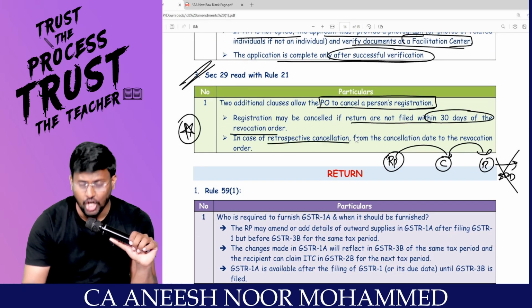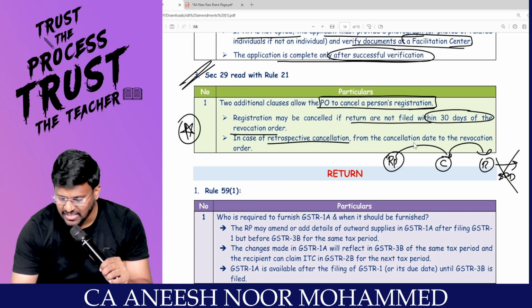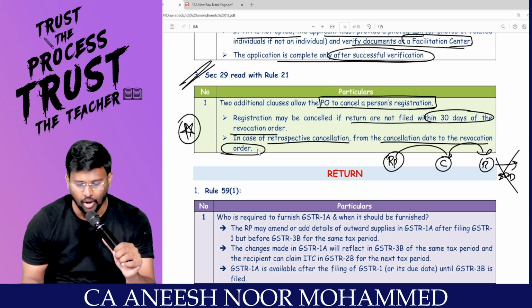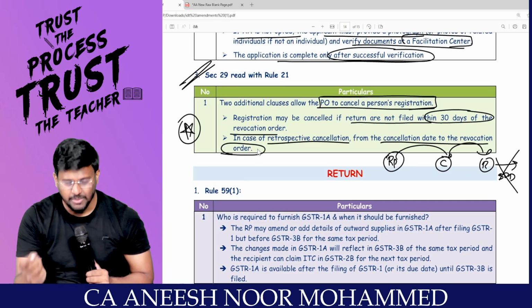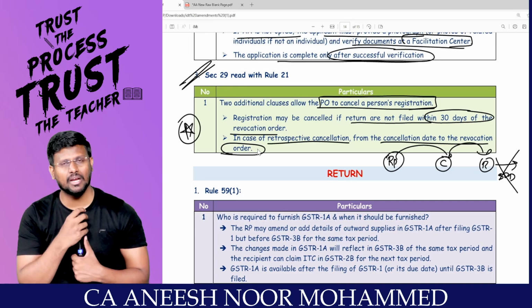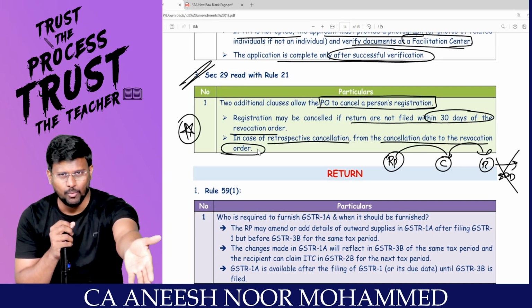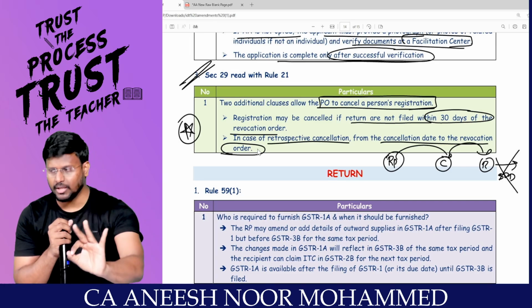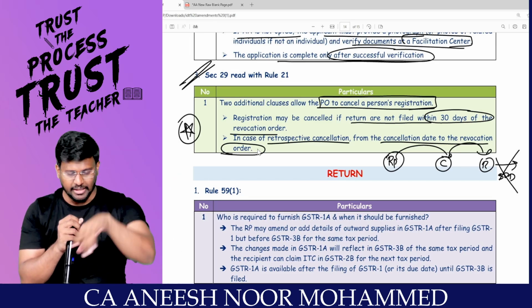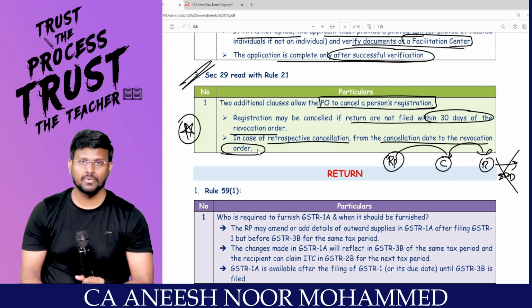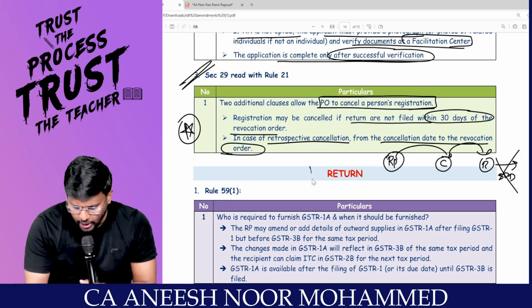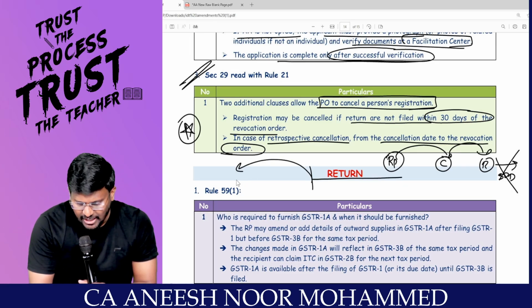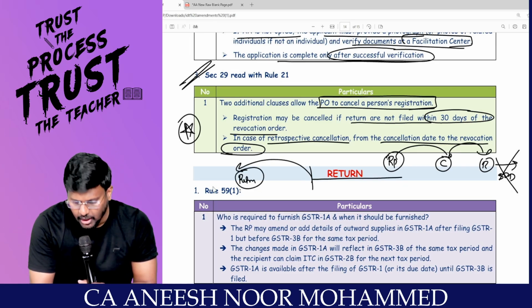And in case of retrospective cancellation, from the cancellation date to the revocation order. That means after your registration has been cancelled, my dear lovable students, you have gone and asked for revocation. Once they revoke, within 30 days mandatorily you have to file the return. Otherwise, they will again cancel it. That's what the clause says. Sometimes they will cancel retrospectively. The order will be passed only today, but my dear lovable students, the registration will be cancelled retrospectively.